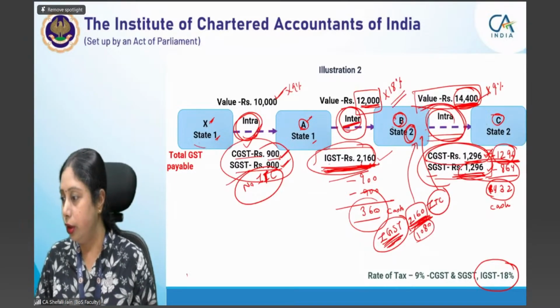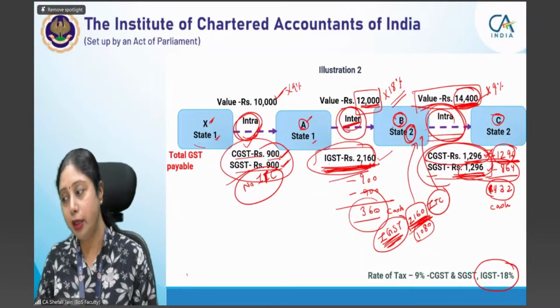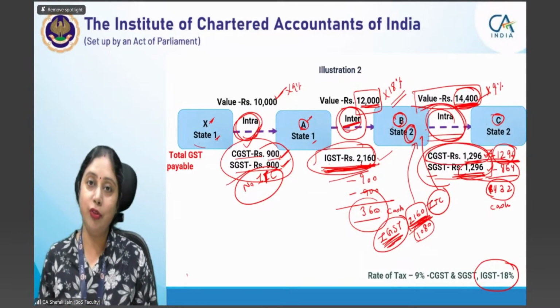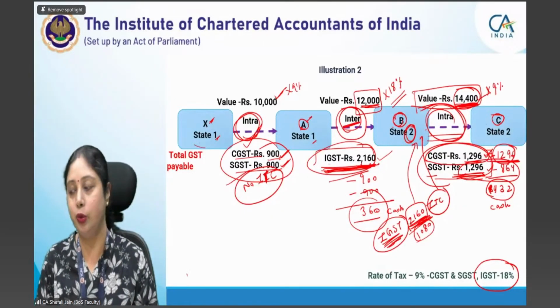Yes. Arun Sagar has a doubt. I have a doubt. Can we pay liabilities via cash to the government? Yes, you can pay liability via cash. But if you have ITC with you, as a prudent businessman, you will first of all use your ITC and then you will pay cash.